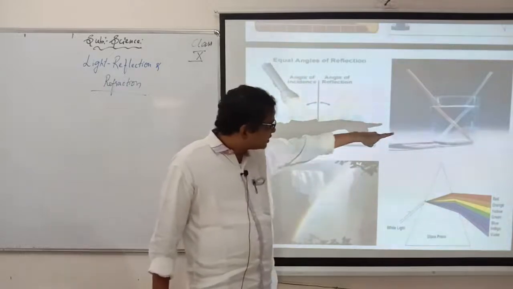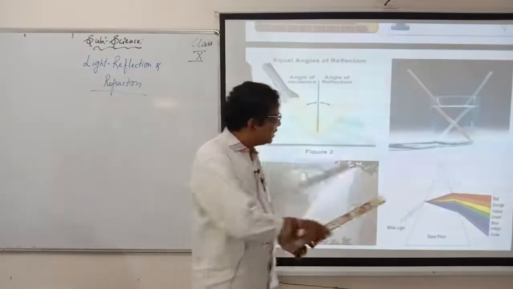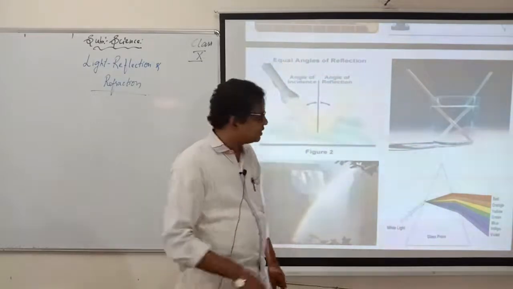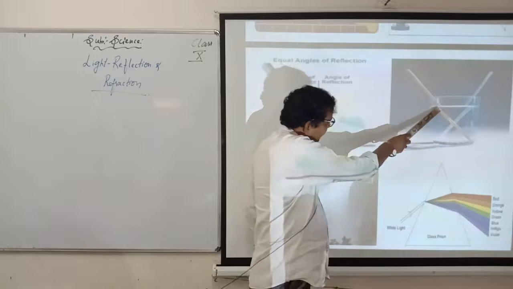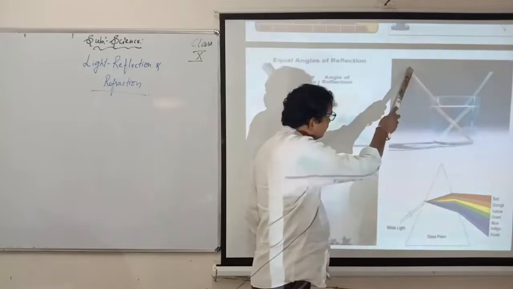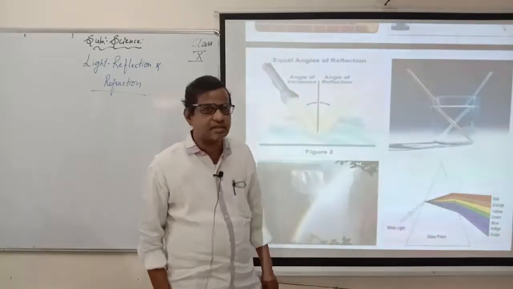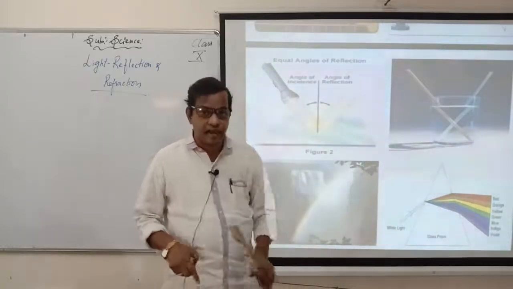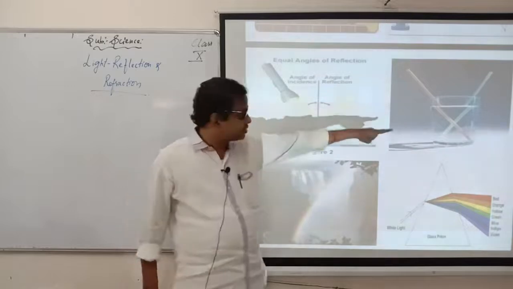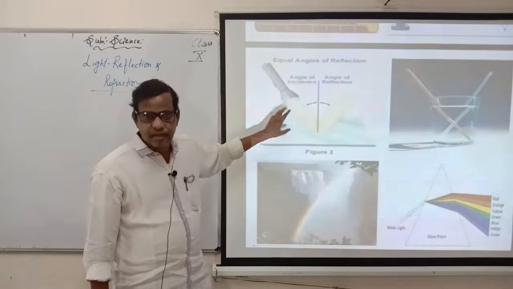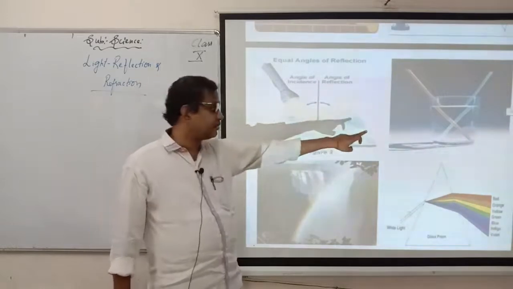And in this picture you can see the original pencil, or the original rod, whatever it is. But if you see it in this way, it is a little bit bent here. The original position is this, but we will see it in this form. Why is it like that? It is because of a process called refraction, not reflection. Here it is reflection, there it is refraction.